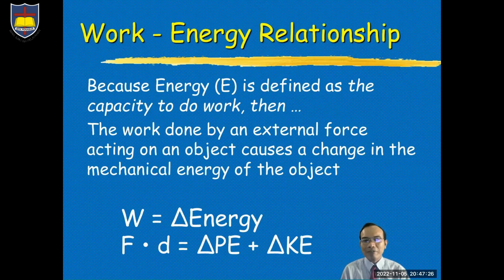So we have seen the video when the sprinter runs. He used his kinetic energy, and when he wants to jump, the kinetic energy is converted into elastic potential energy.